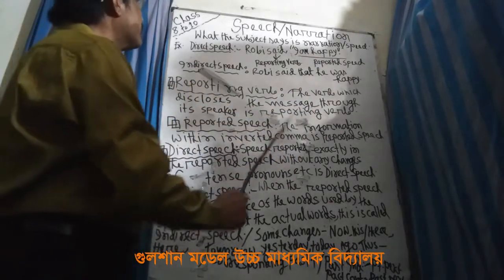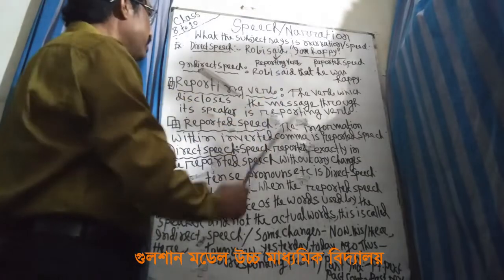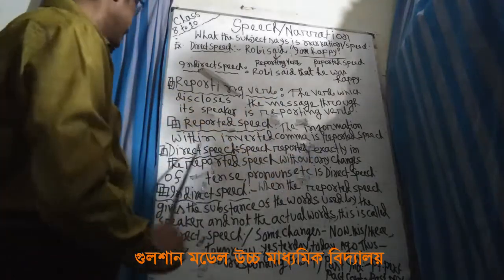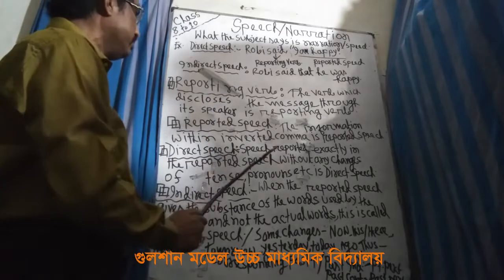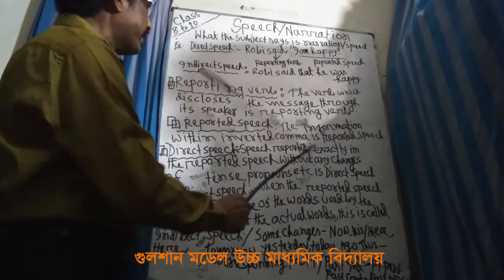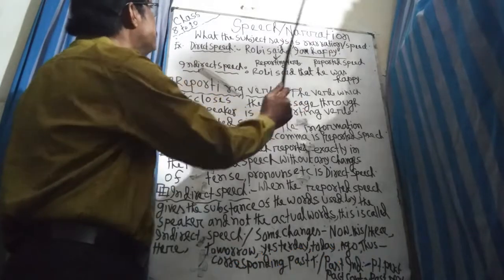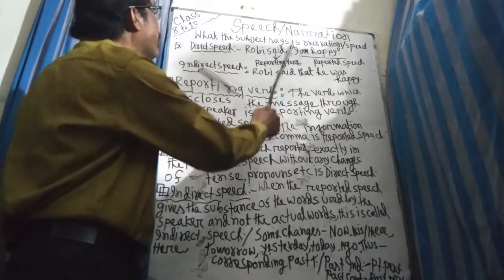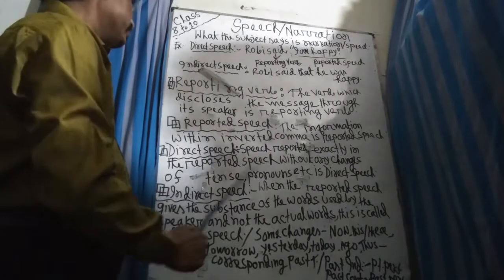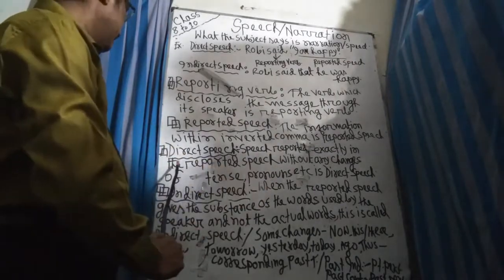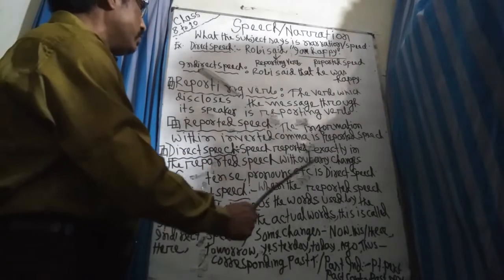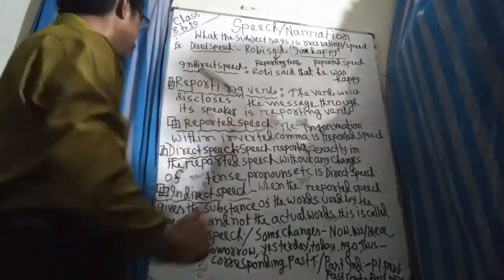Within inverted commas, you see, comma in quotation, it is reported speech. Direct speech, I have told you, is speech reported exactly. This is I am happy, reported exactly with comma in quotation, without any change. There is no change. This is direct speech.